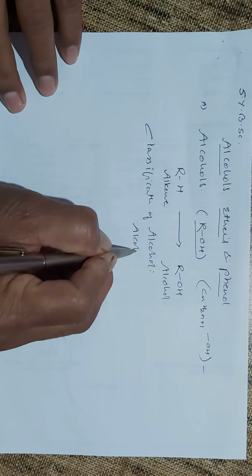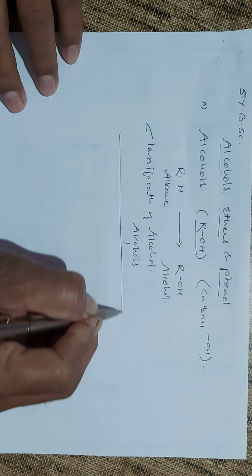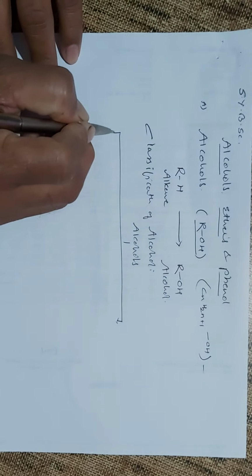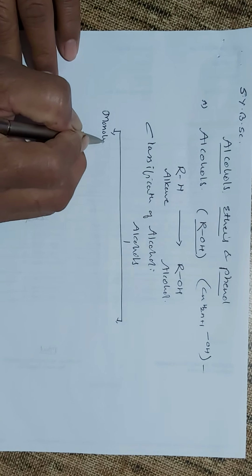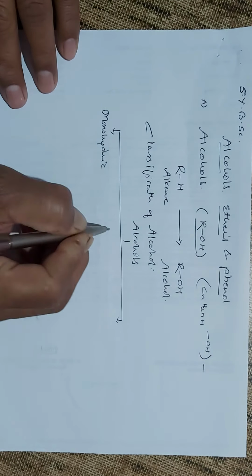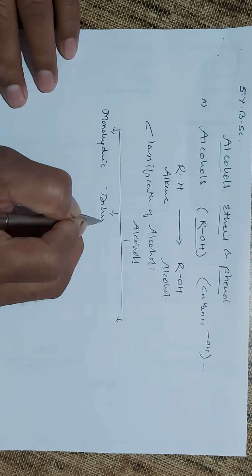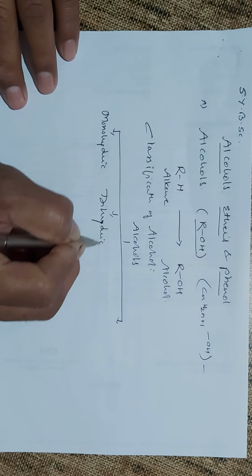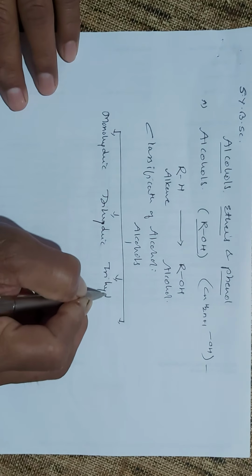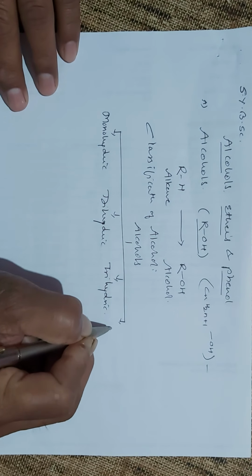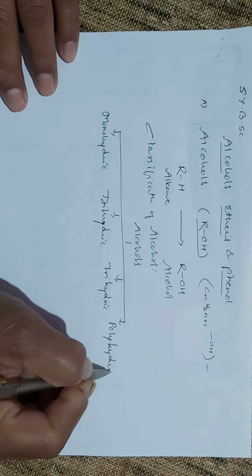And so alcohols in general have the classification as follows: monohydric alcohols, dihydric alcohols, trihydric alcohols, and the fourth type, polyhydric alcohols.